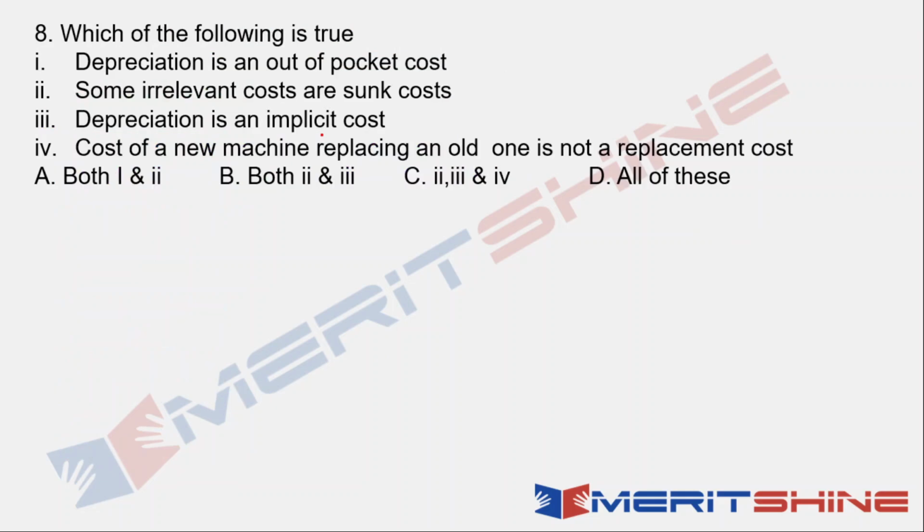Question number 8. Which of the following is true? Try it out. Done? Now let's see. Depreciation is an out of pocket cost. Is it? Out of pocket cost is explicit cost, and depreciation is an implicit cost, so it cannot be an out of pocket cost. No. So one is eliminated, and this one is eliminated too.